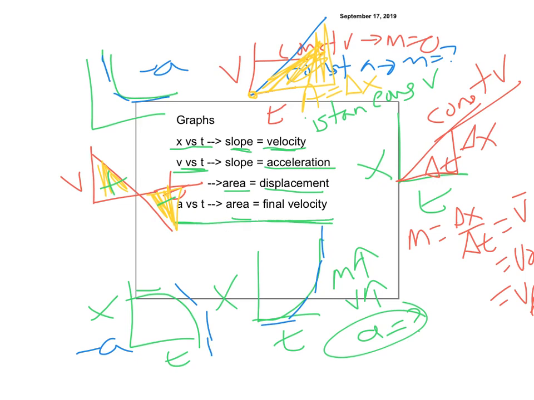And then A versus T is the simplest one in some senses, right? Because A versus T can only be straight like that, right? And if you find the area under here, that's going to be equal to the VF, right? So you can find, this would have no VF, right? The VF would be the same as V naught. So you add it to it, right? So you take the area and you add it to what the V naught was. Here you subtract it from what the V naught was. Again, use your concepts as you do it. That's it.